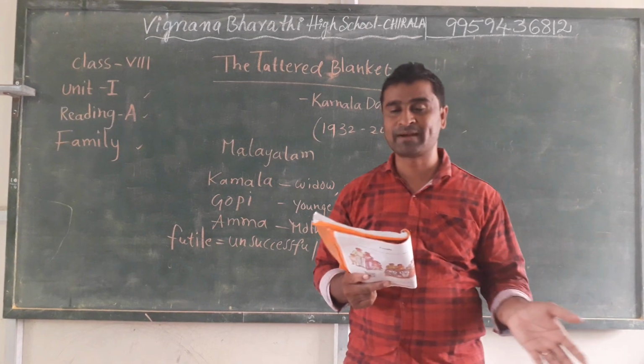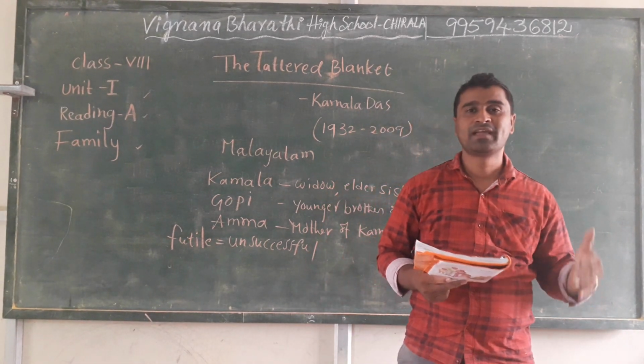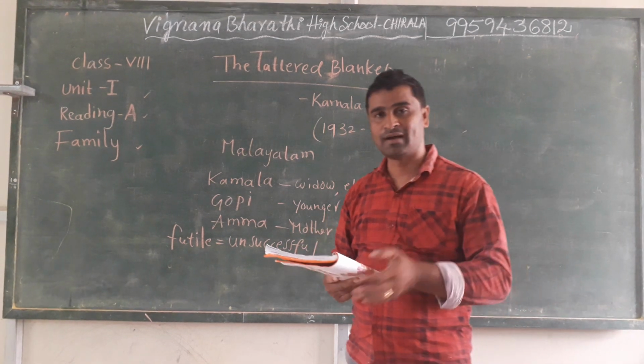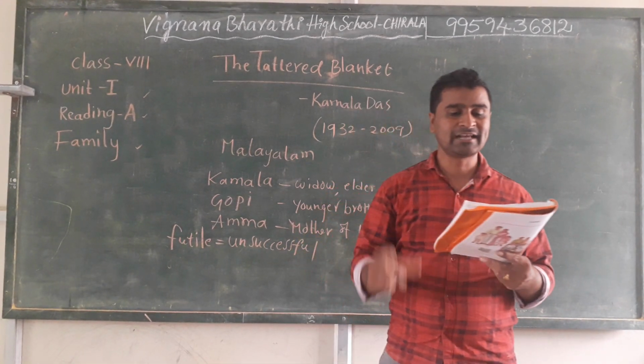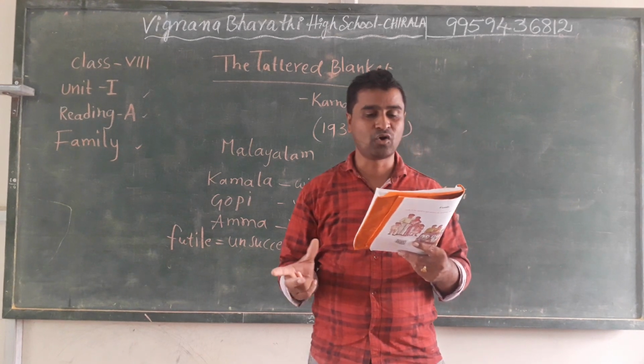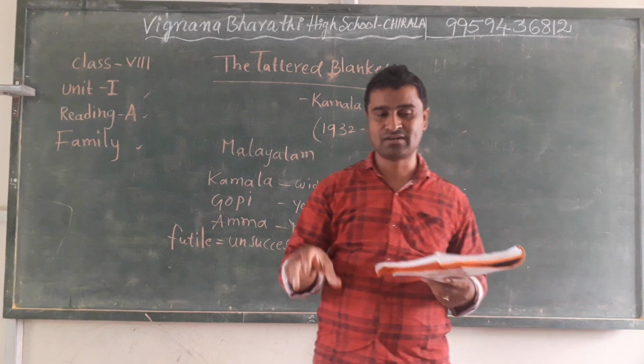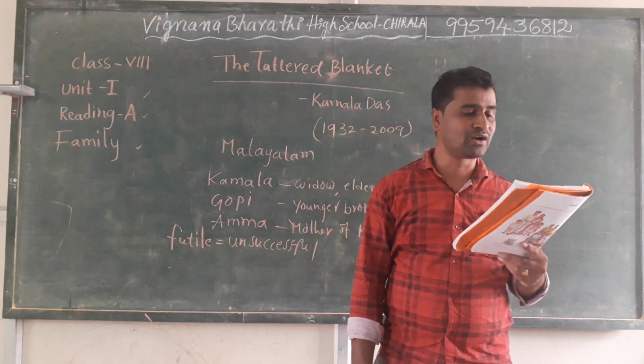When he arrived unexpectedly, Gopi came to his home, where his Amma and Kamala are living. Country means a village; his house is in a village.